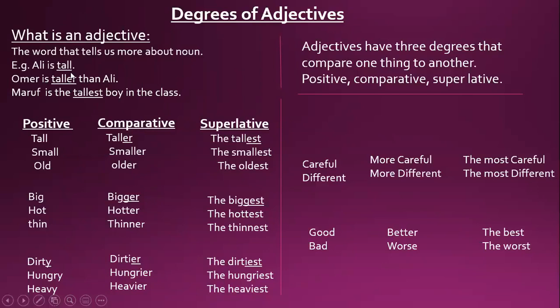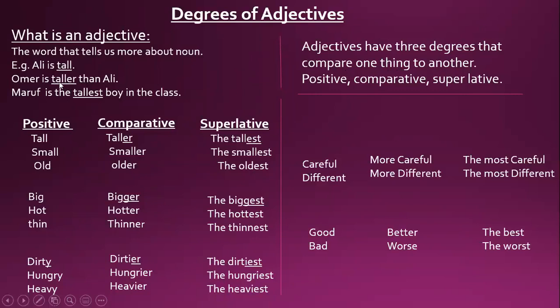All these words, tall, taller, are the same kind, but with different endings. So it means these are the adjective degrees. We call them degrees of adjectives. And what are the degrees of adjectives? Let's see here. Adjectives have 3 degrees that compare one thing to another.